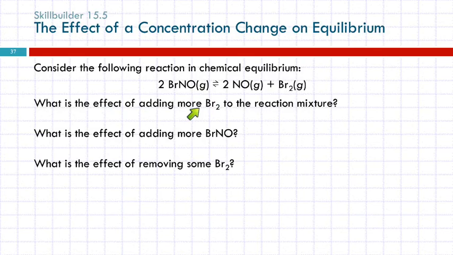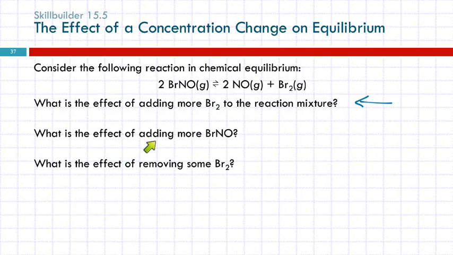What's the effect of adding more Br2? Your choices are shift right, shift left, or no effect. If we add Br2, the equilibrium says, hey, I didn't want all that Br2. I'm going to shift over here and get rid of some of it. So this will cause a shift to the left.